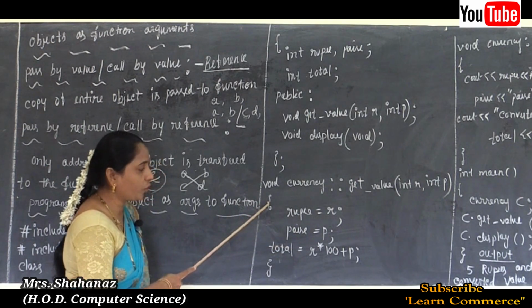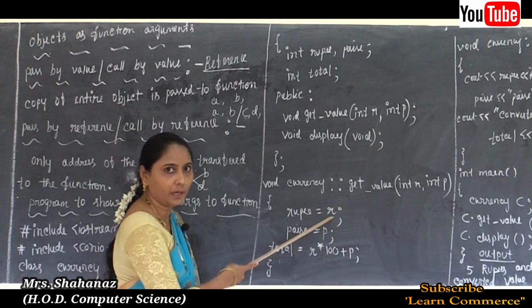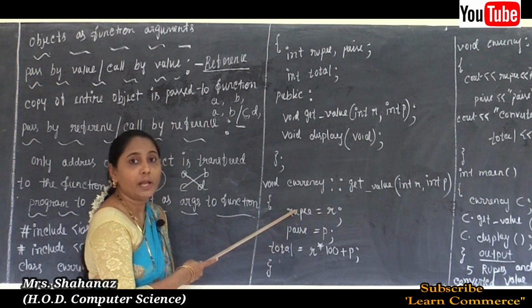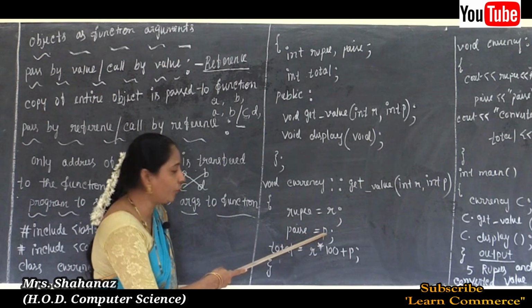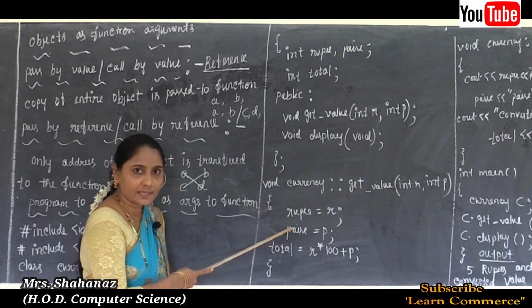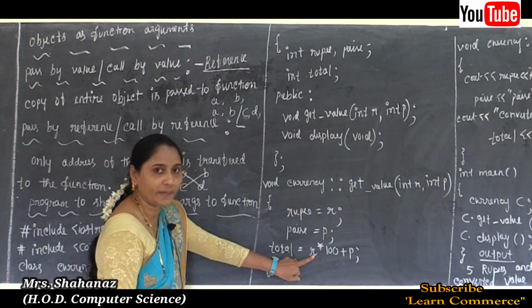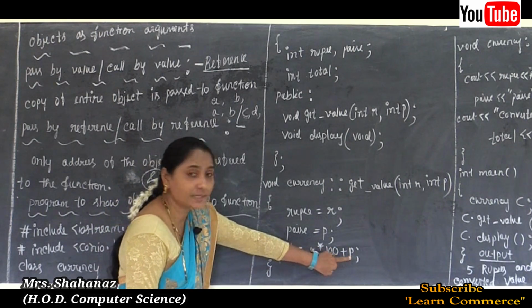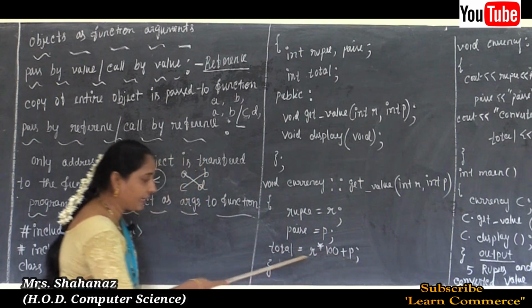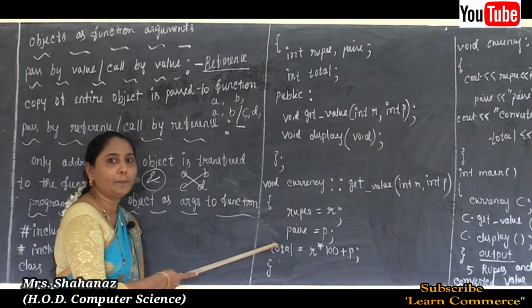So the opening of the curly bracket. Now what value are we going to add for R? Such value is going to be added to rupee. Okay. And the next one, the P value is going to be added to paise. And later the next one, total. What value you are providing to R, such value is going to be multiplied by 100 plus P, and after the calculation such value is going to be added into the variable total.